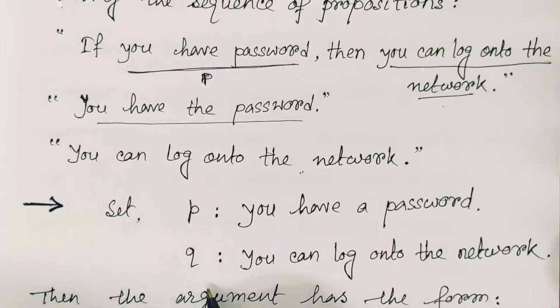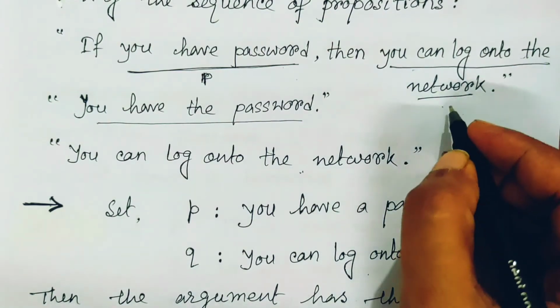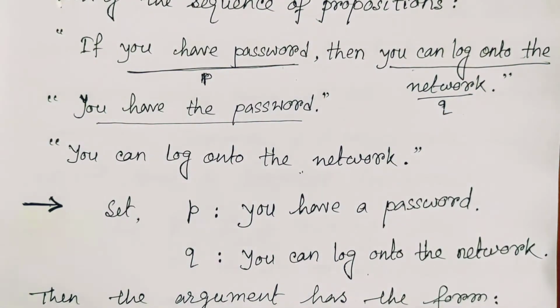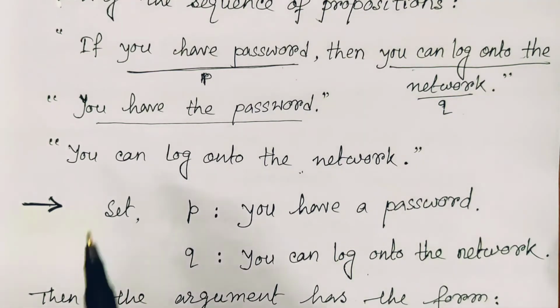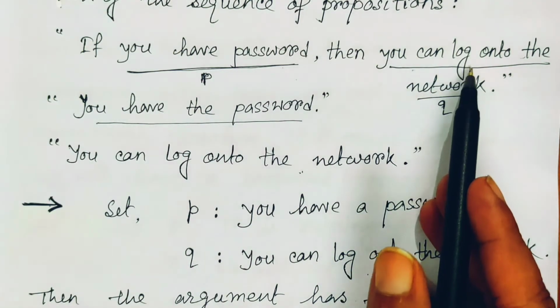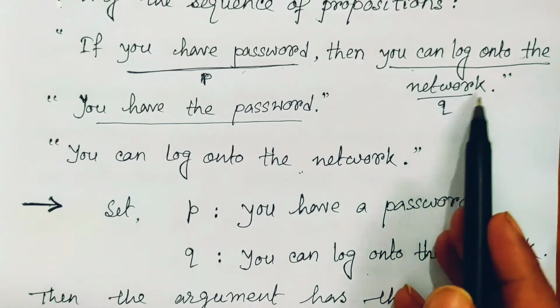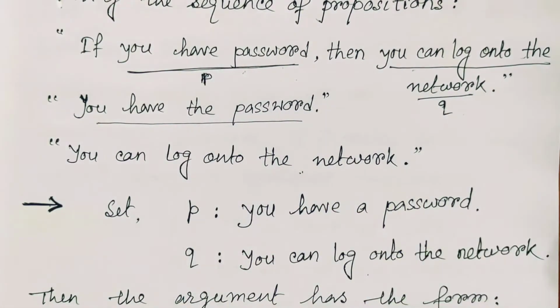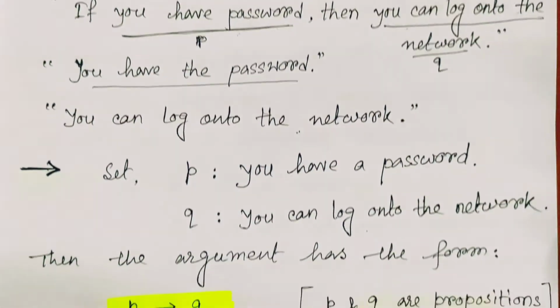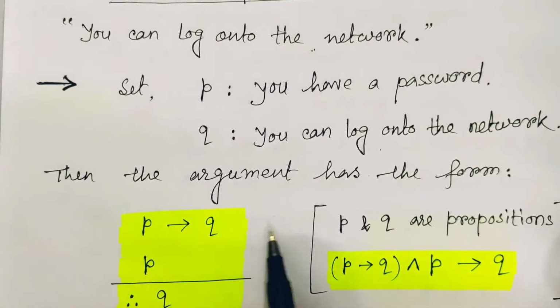Now Q is another proposition: you can log on to the network. This is your other proposition Q. So now what happened? Only these two different types of propositions we have here. The first statement says that if you have a password, then you can log on to the network. That means P implies Q, that we write here P implies Q.